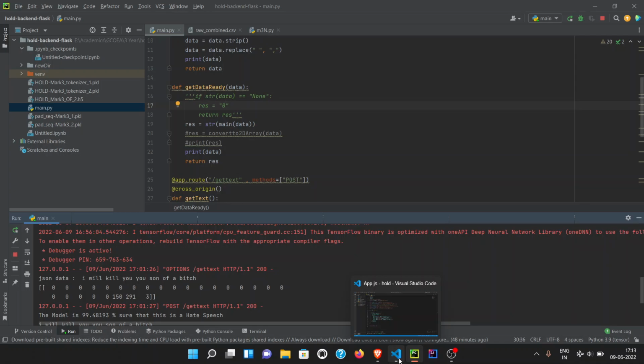And the server is pretty simple. It does not do much. It just takes input from the client side, performs pre-processing, and tokenizes the data. It performs sequence padding. The sequence padded and tokenized data is fed into the model. The model gives some output, and the output is sent back to the client side.